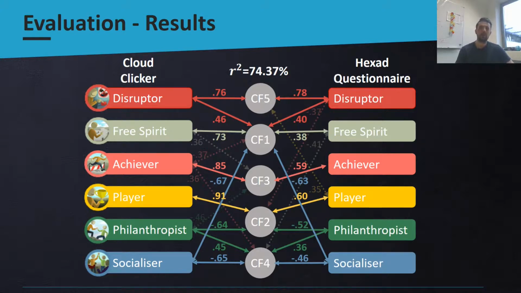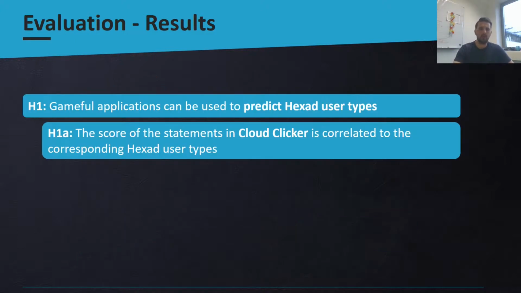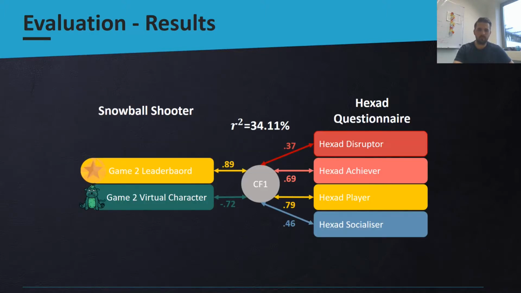It can be seen that there are substantial factor loadings on the same canonical functions and that the shared variance between the statements in the Gameful application and the Hexad user types is pretty high, with an R-squared of 74.37%. This shows that the interaction in Cloud Clicker actually corresponds or is strongly related to the Hexad user types.